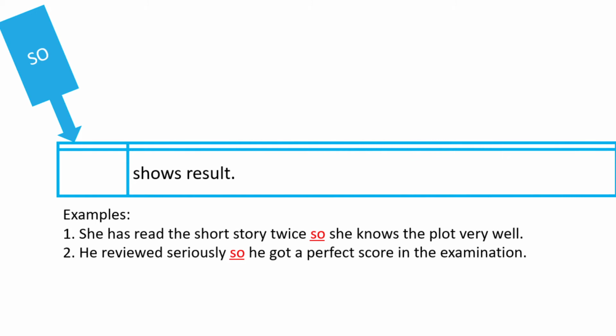Number 2, he reviewed seriously, so he got a perfect score in the examination. You see, if you do something good, you will also have a very good result. So the student reviewed seriously, so he also got a perfect score. So those are the different ways on how to make use of the coordinating conjunctions.